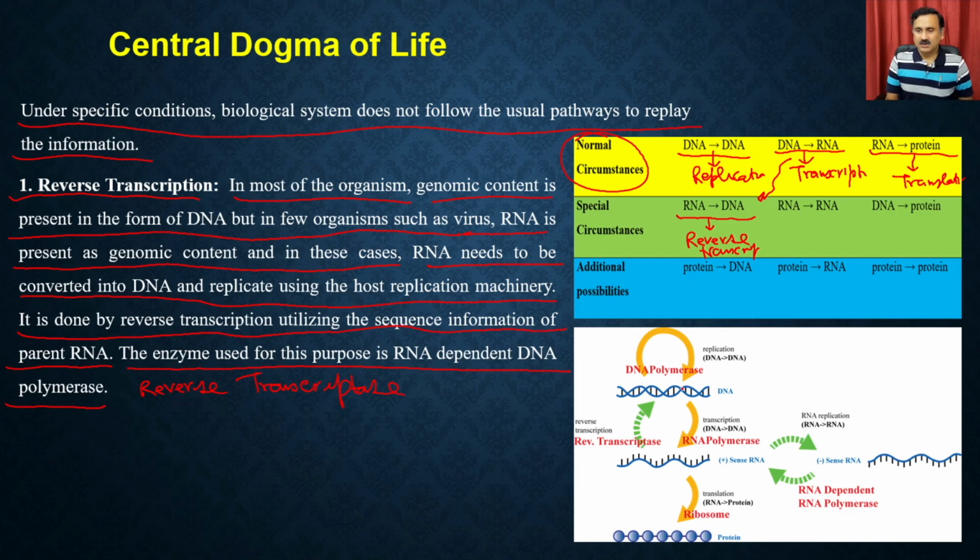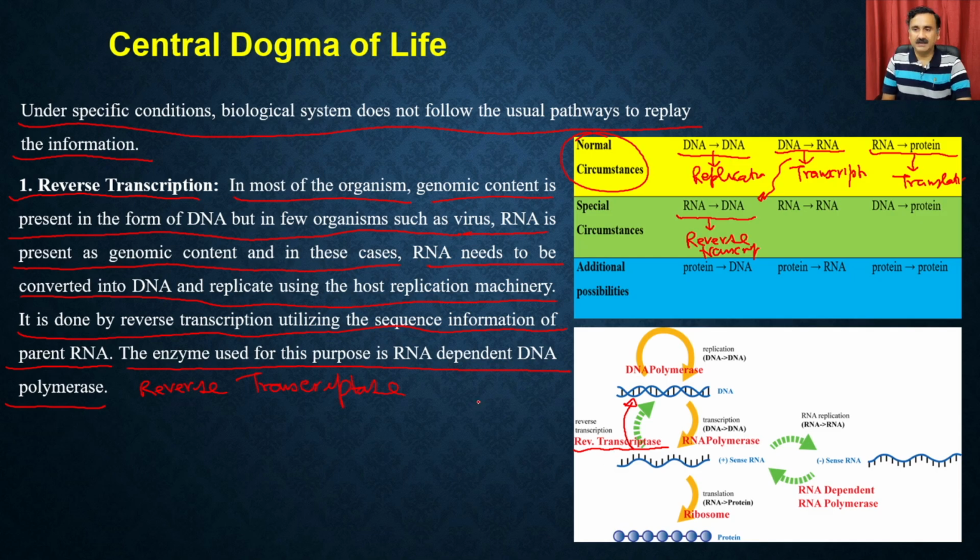So this is what is shown here, right? In normal circumstances, DNA is synthesized from DNA by replication. Then the DNA gives you the RNA by the process of transcription, and then the RNA gives you the protein, which is called translation. But you can have special circumstances where the RNA gives you the DNA, and that process is called reverse transcription, and the enzyme is called the reverse transcriptase.